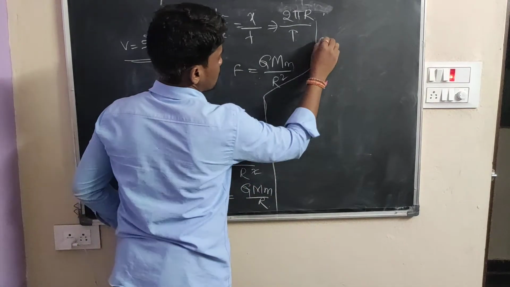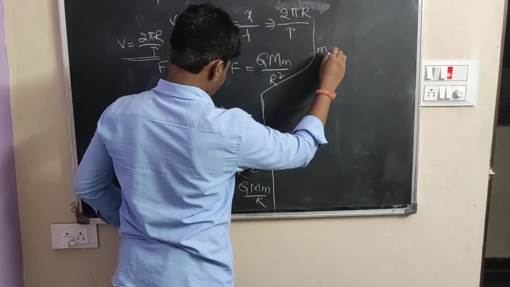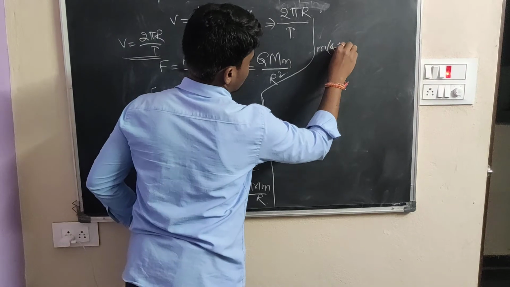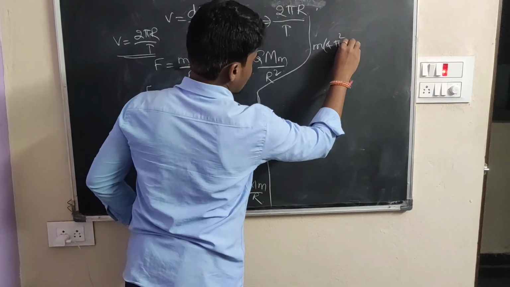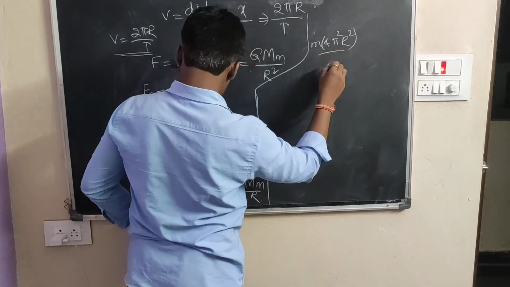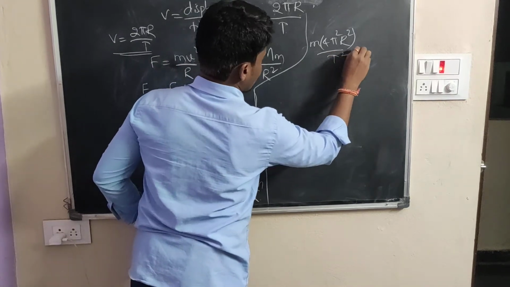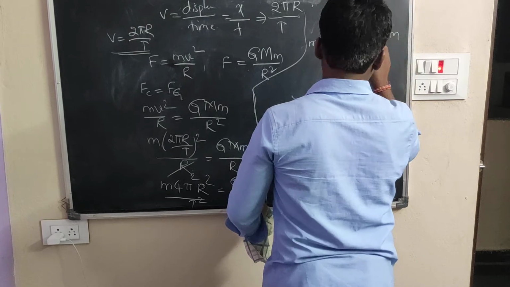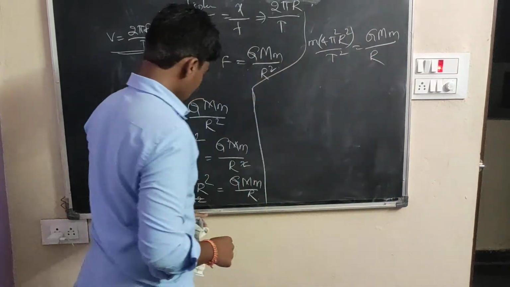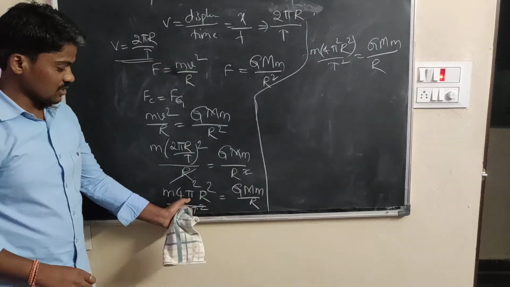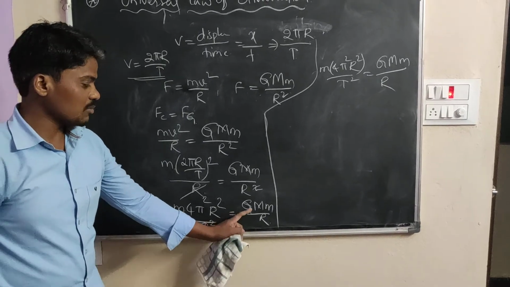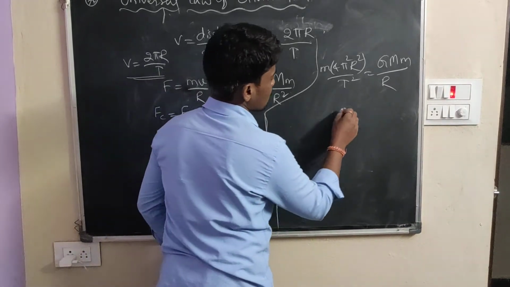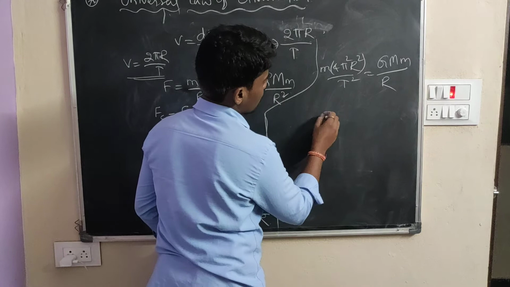Okay, small m, 4 pi square, r square by t square is equal to capital G, capital M, small m by r. Here 4 pi square r square by t square is equal to capital G, capital M, small m by r. Okay, you will find out the time period.